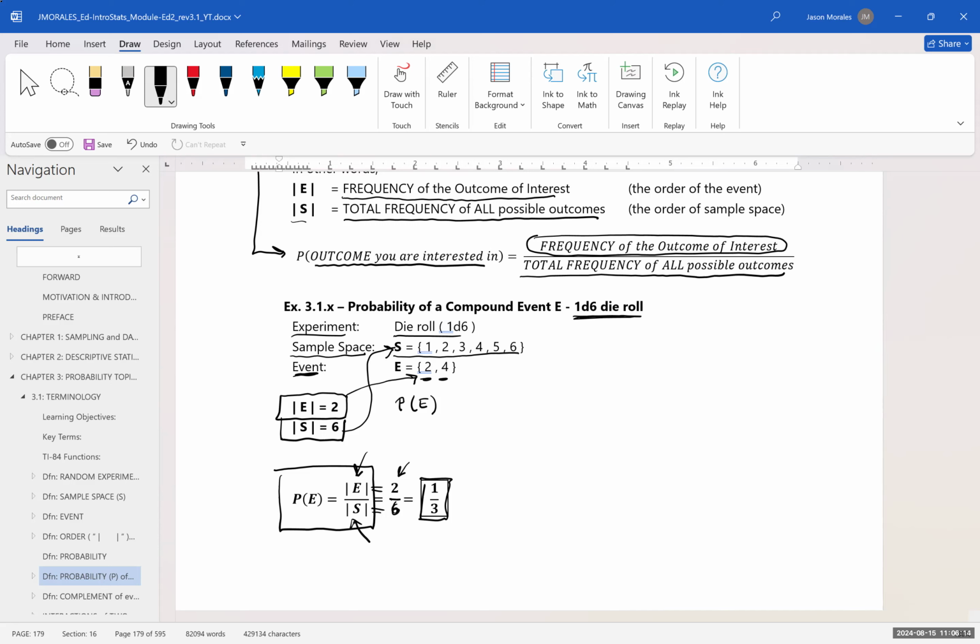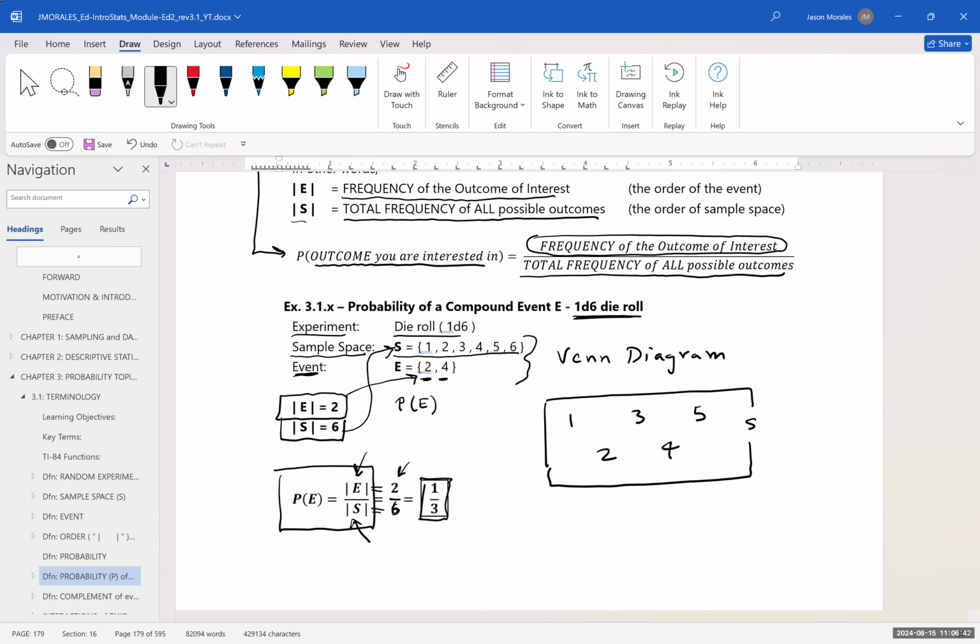Let's maybe take a look at this visually, if you're having a hard time visualizing what's going on here, and we can do that with something called a Venn diagram. So I like to draw these. So here is our sample space. And inside our sample space, we've got the numbers 1, 2, 3, 4, 5, and 6. And we've defined event E to have 2 and 4 in it.